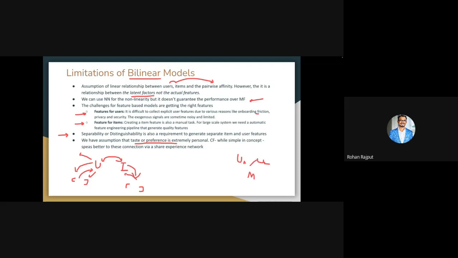They could have maybe different features, but they still like it. Here we are thinking that just these features will define the relationship between movie and user, but sometimes that's not possible. There could be an internal connection, where a husband and wife are watching a movie together. Just taking an example, the husband's influence is defining what his wife will watch with him, this particular movie, right? So sometimes these connections are a shared experience network that can influence the output of the recommendation system or learning from the model.